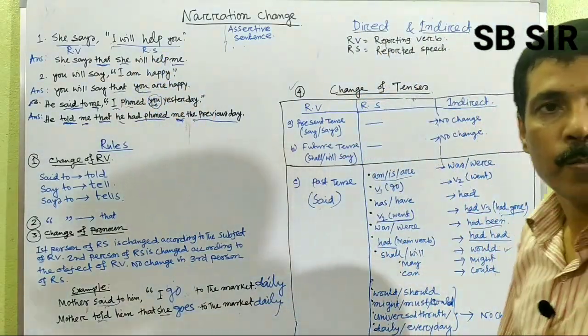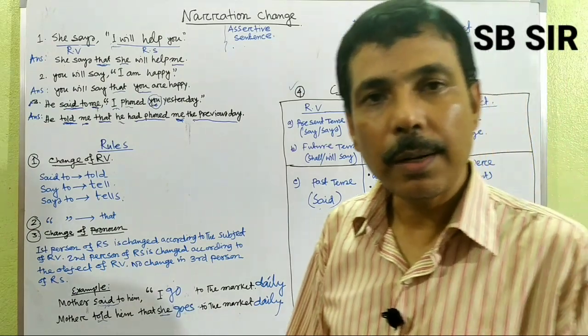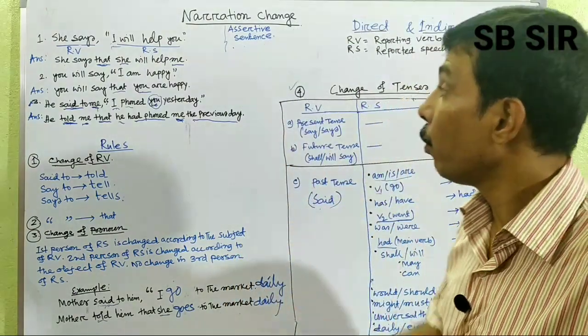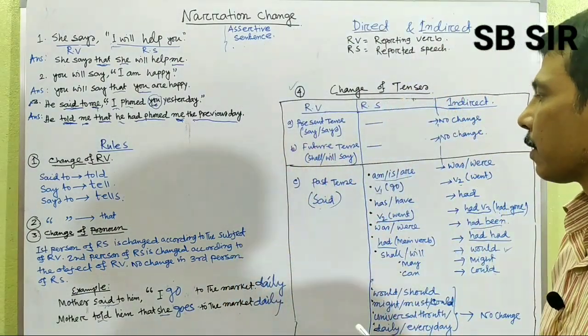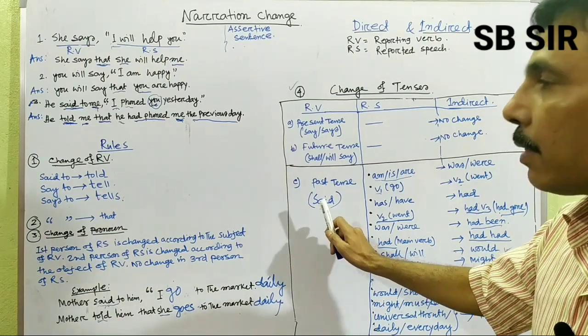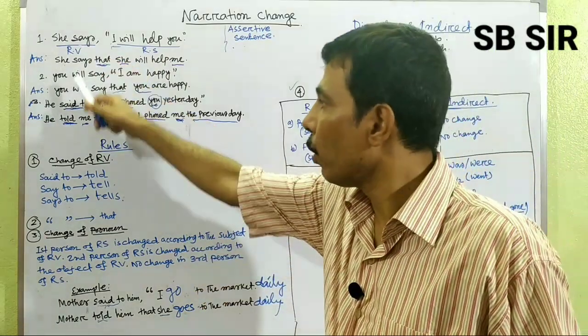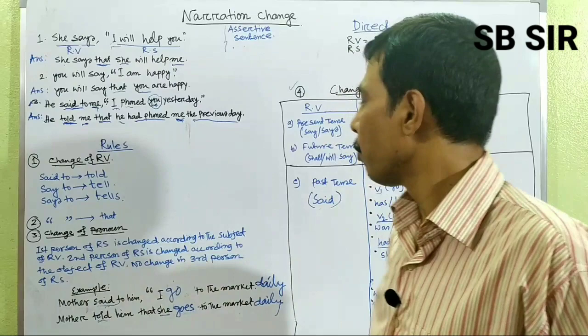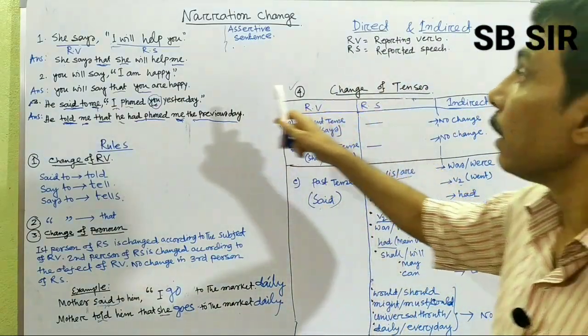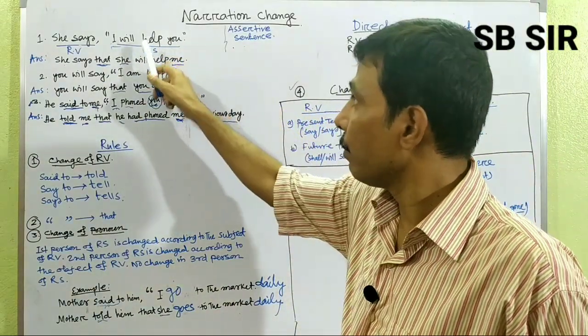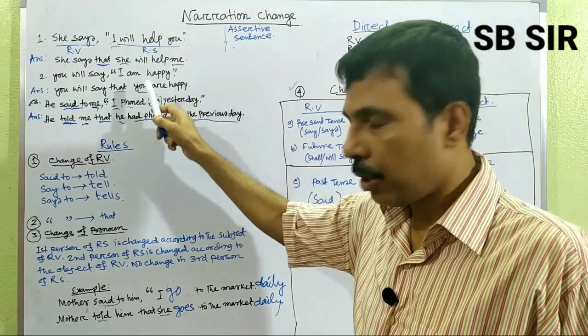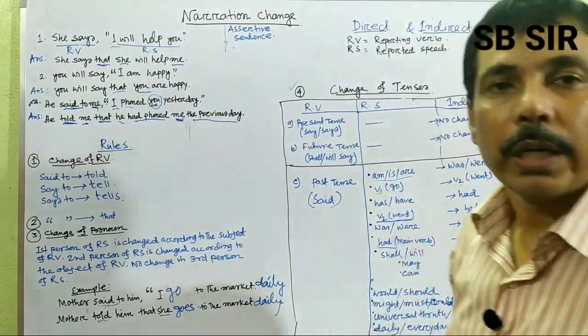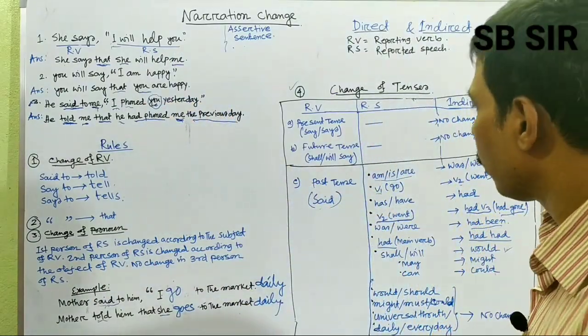But the change comes if the reporting verb is in past tense. That means if you find "said" as the reporting verb, the tense of the reported speech should be changed. What are the rules? Look here.